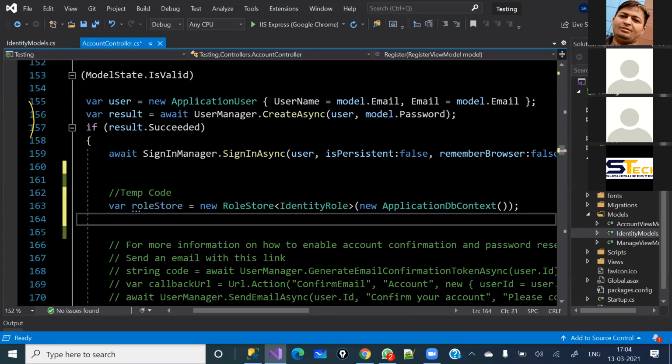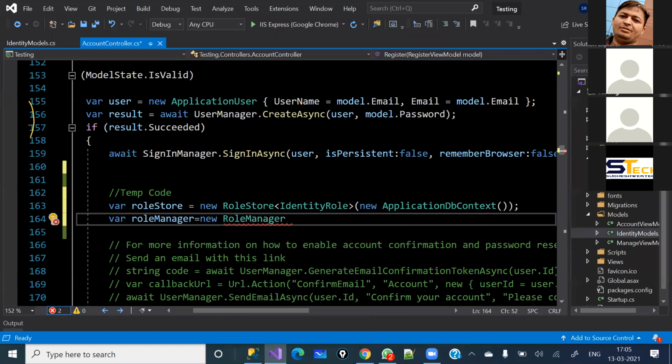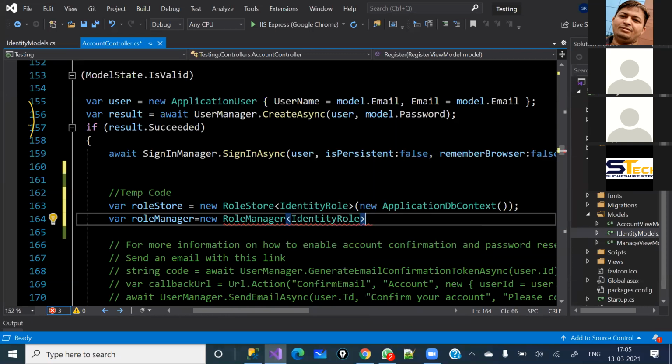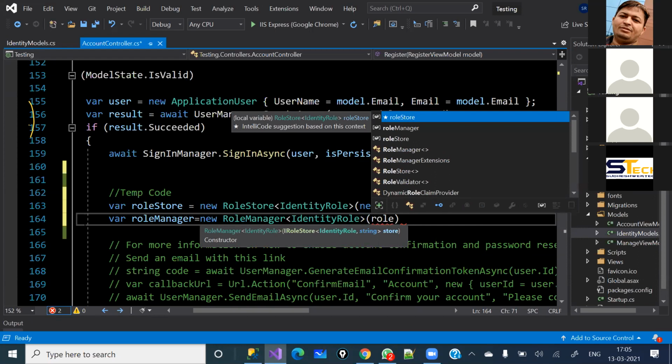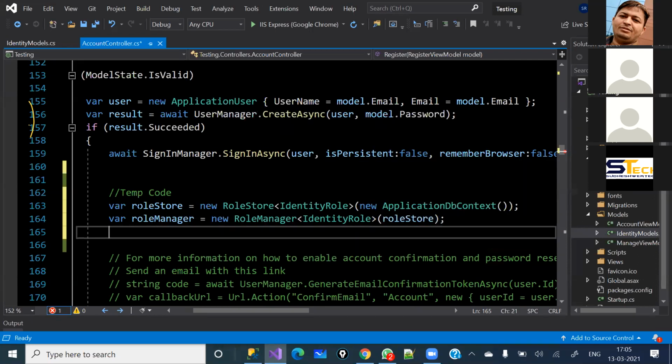So we have the role store, and with the help of this role store, now I'm going to create a role manager to manage all the roles here. For that I'm going to use the RoleManager class, which you can see here, and inside it I will pass the IdentityRole, and then I need to pass the role store which we have created here. So I have done this one, and the third line which we are going to do here is basically what we need to do.